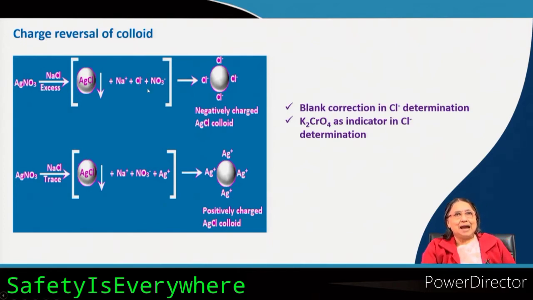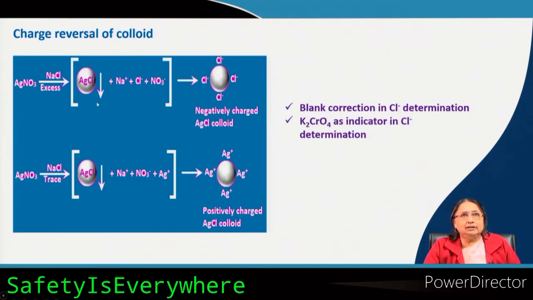Actually, you see that it will always prefer to have some ion which is a family member. Here in its family who is there? Silver is there and chlorine is there. So, either silver ion or chloride ion will be deposited. Deposited means adsorbed onto it. There is no silver ion because you have taken less amount of silver nitrate compared to sodium chloride.